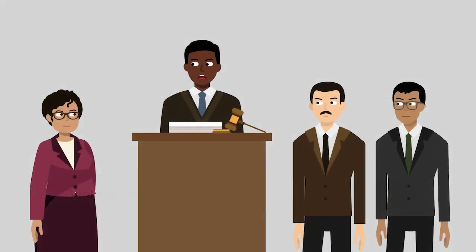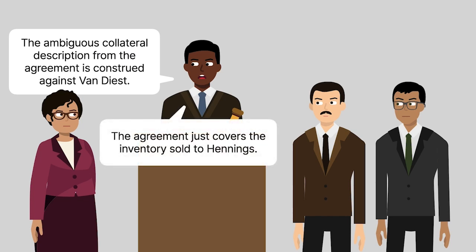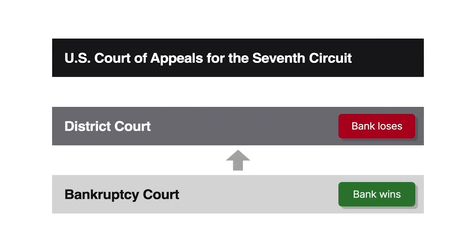The bankruptcy court ultimately entered summary judgment for the bank. In doing so, the bankruptcy court construed the ambiguous collateral description from the second security agreement against Diest and ruled that the agreement covered just the inventory sold to Hennings by Diest. The district court reversed, finding no ambiguity and ruling that the agreement covered all of Hennings' inventory. The bank appealed to the Seventh Circuit.